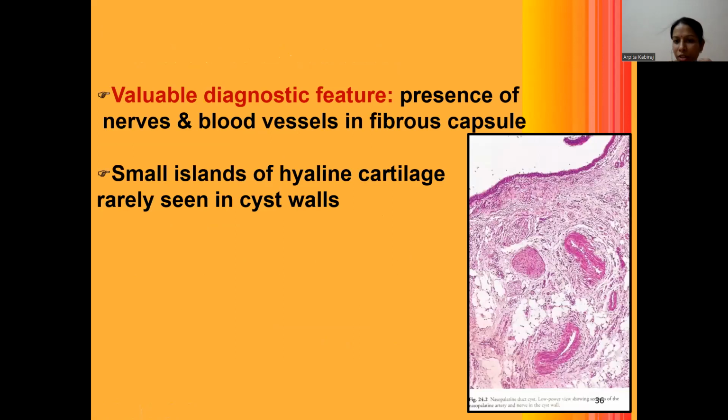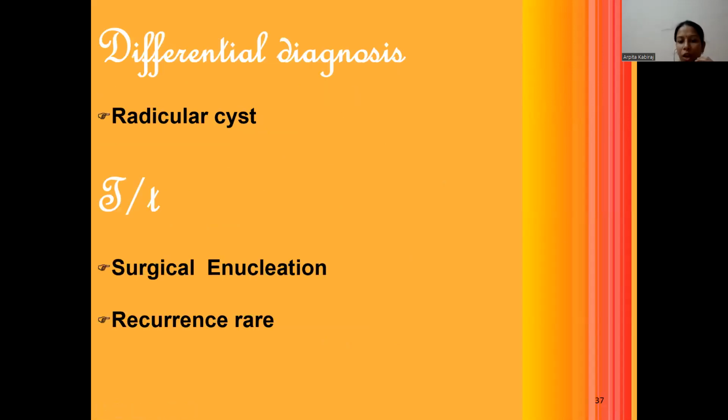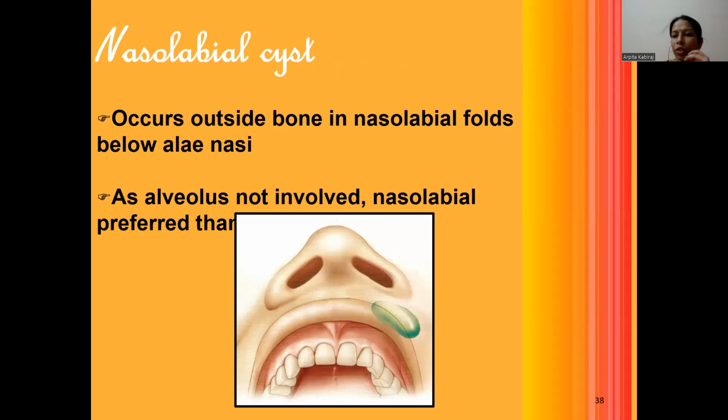A valuable diagnostic feature is an immense number of nerves and bundle fibers, blood vessels in the fibrous capsule, and small islands of hyaline cartilage seen in the cystic walls. Differential diagnosis is mainly radicular cyst, and treatment is enucleation. Recurrence is very rare.